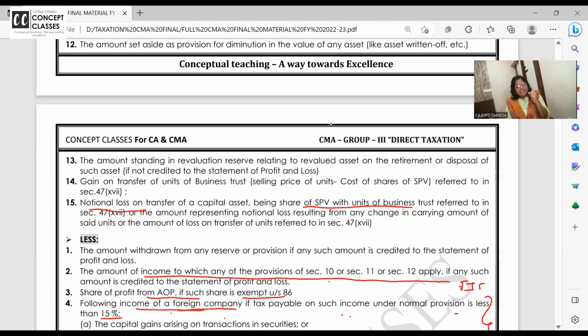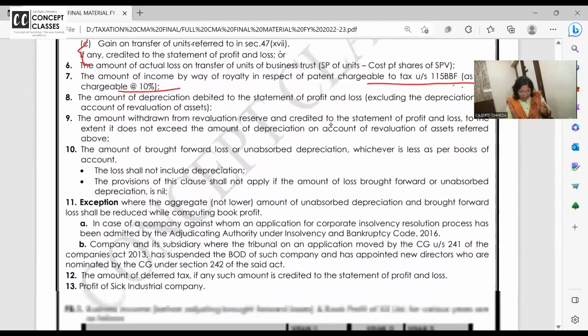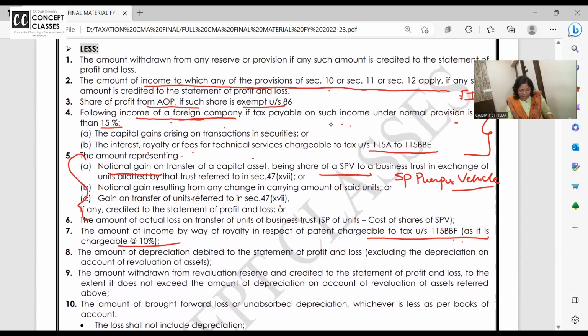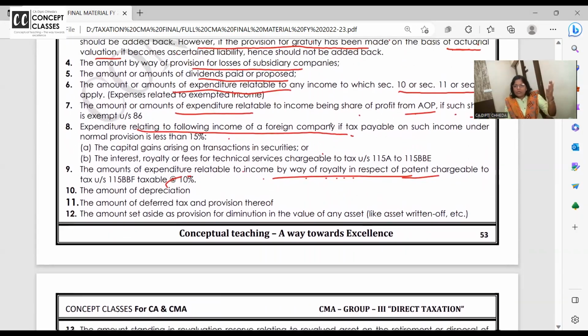But ma'am, if there is actual loss, will I be allowed to deduct? Yes. Immediately below that, look at the screen. अभी हमने कहाँ किए थे notional gain? Notional gain is a fake profit. Nikal do. Amount of actual loss on the transfer of the business trust. Is it allowed? Special purpose selling price of the units minus the cost price of units of the SPV. Are you getting? Actual loss on transfer of SPV. Is it allowed? Yes. Deduct. If you have not debited, now you debit, deduct.